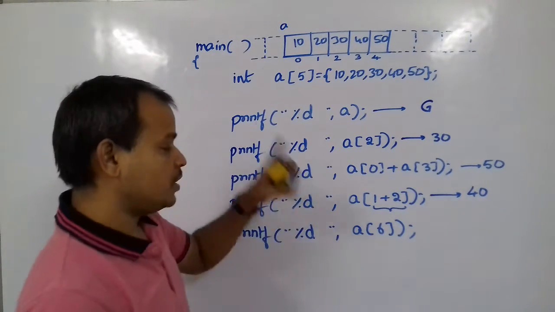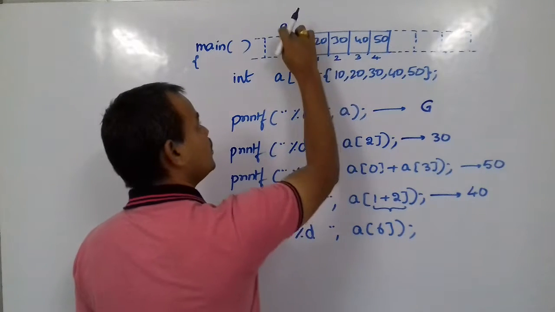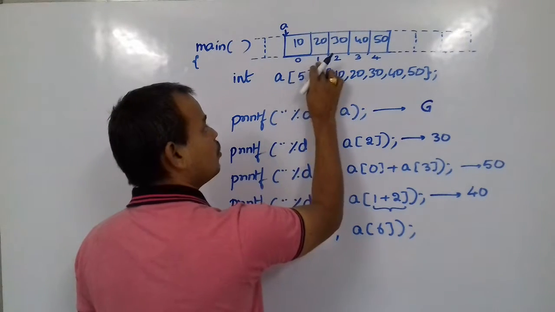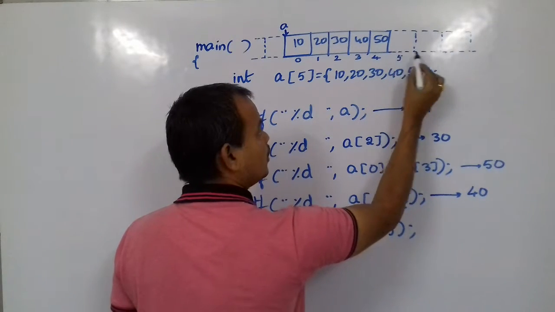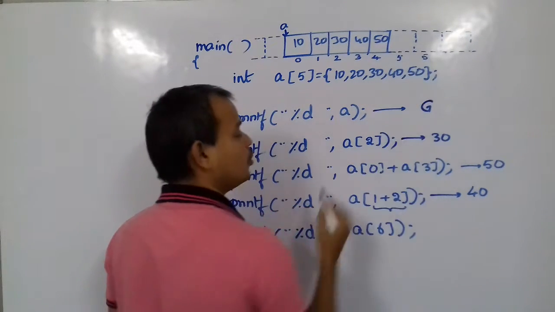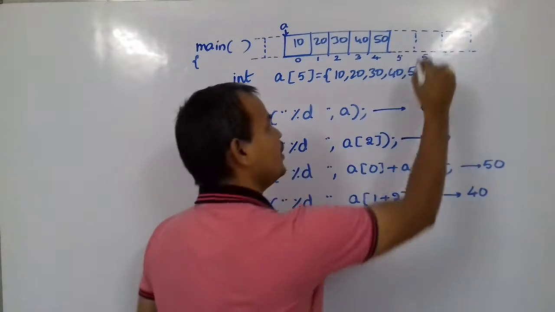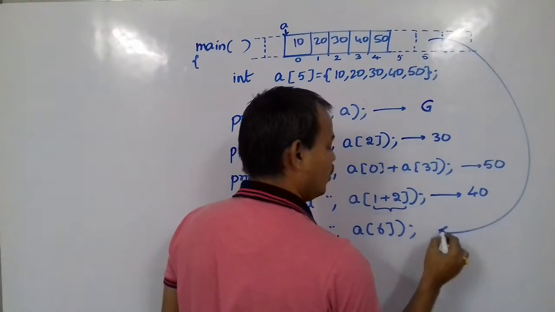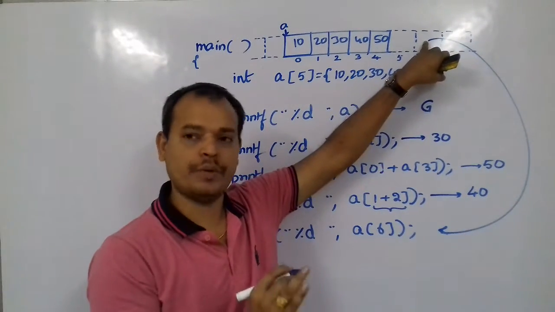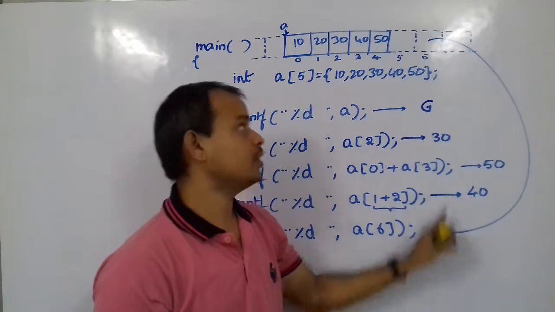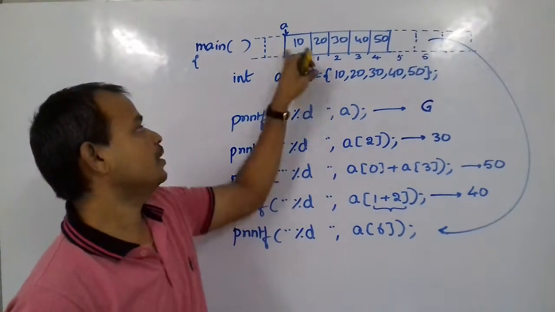When you ask for the sixth element, the system counts 0, 1, 2, 3, 4 from the starting point of A, and assumes that this is the fifth location and this is the sixth location. Whatever value is available at this location will be printed. It may have some garbage value, and that garbage value will be printed. You should understand that this is a valid statement and this is how the system will interpret it.